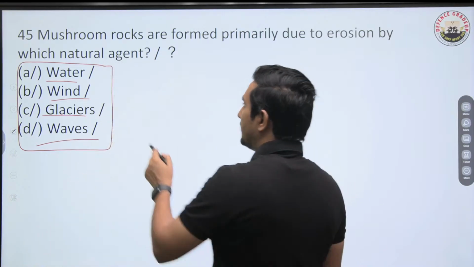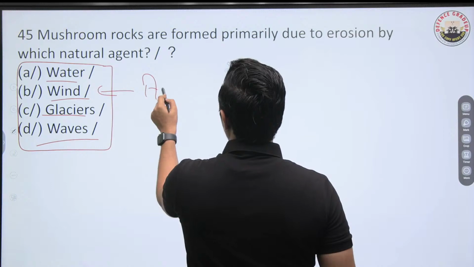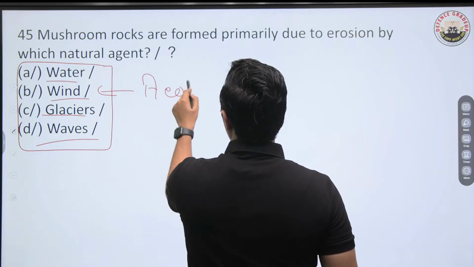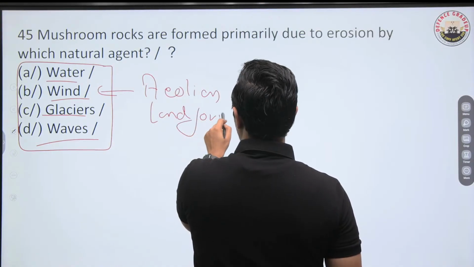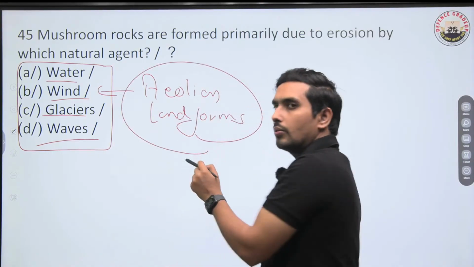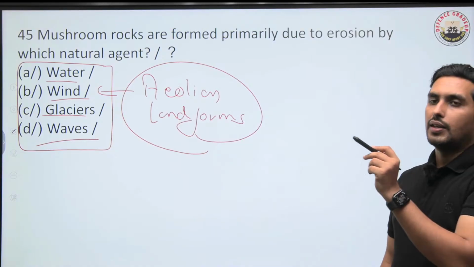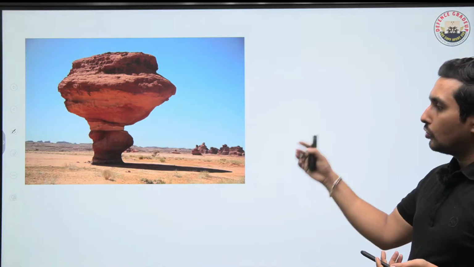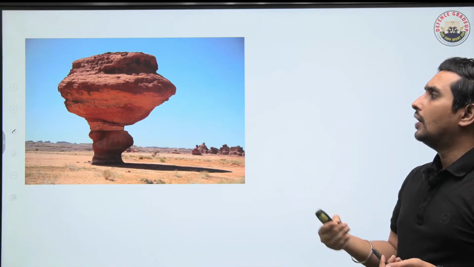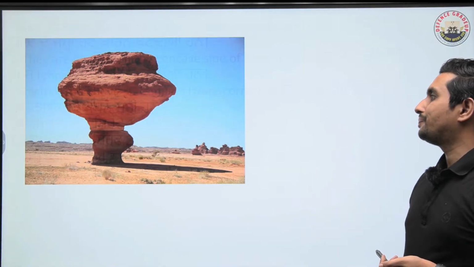Perfect. So by the action of the wind. So what kind of landforms are they? Aeolian landforms. So all the wind-based landforms are known as Aeolian landforms. You know that. So this is how mushroom rocks look. Usually in the deserts you will find these kinds of rocks. That is a mushroom rock.